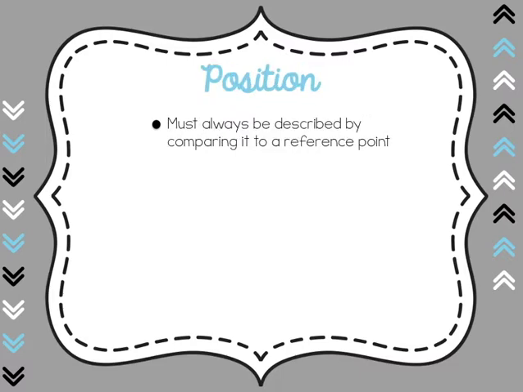Position must always be described by comparing it to a reference point. Now recall from when we read in our book about reference points. If the playground is my reference point, and I want to tell you how to get to the school based on the reference point, the playground, I could say take 100 steps to the left from the reference point of the playground, and you would reach the school. That's how you use a reference point to tell your position.